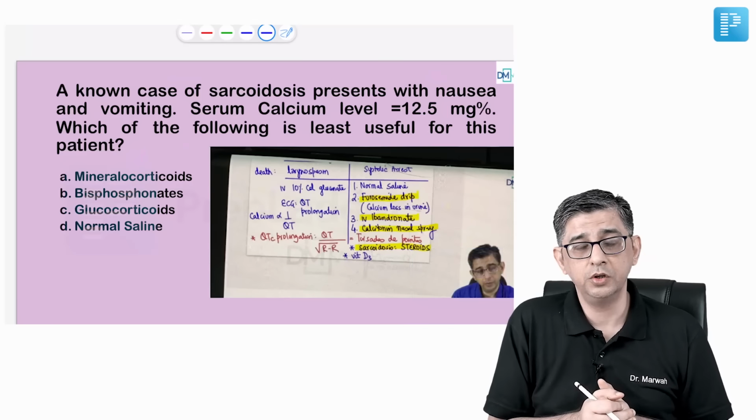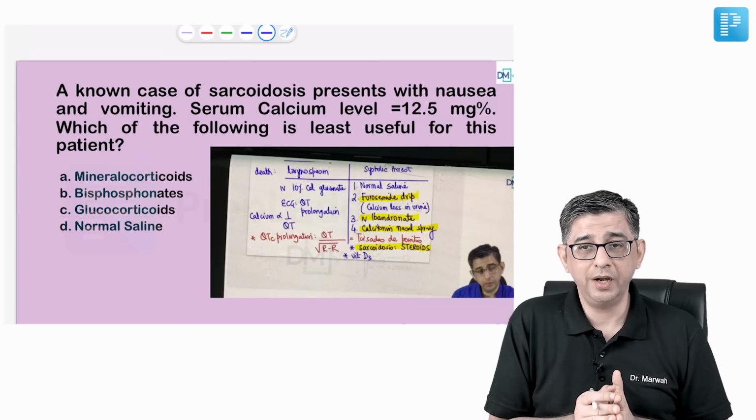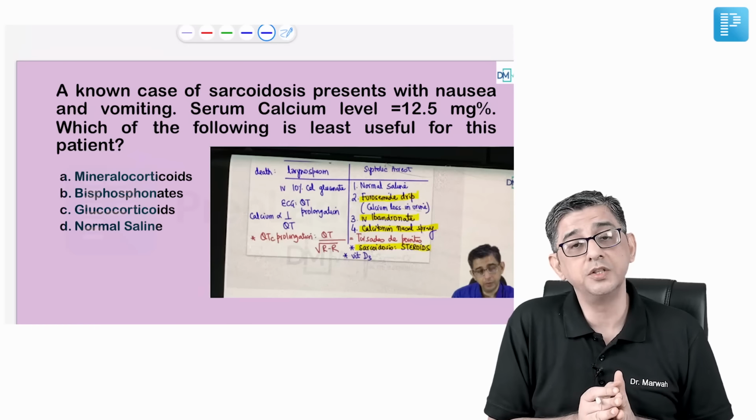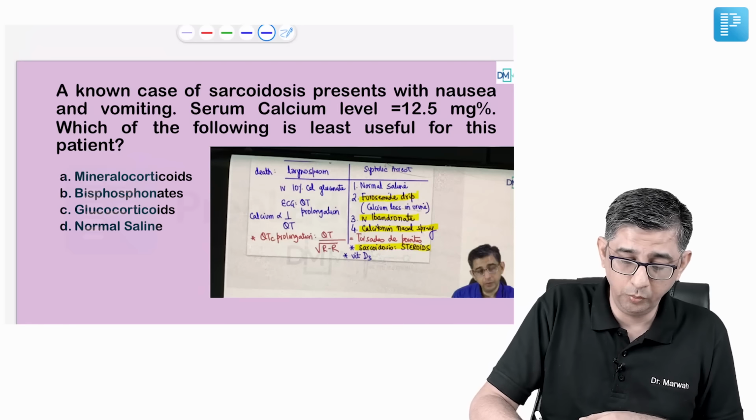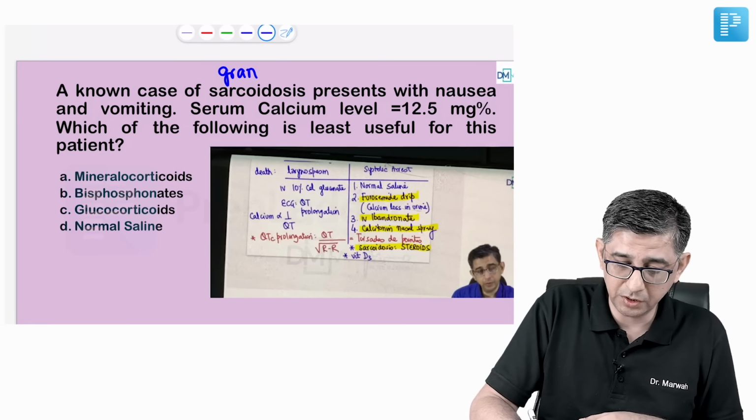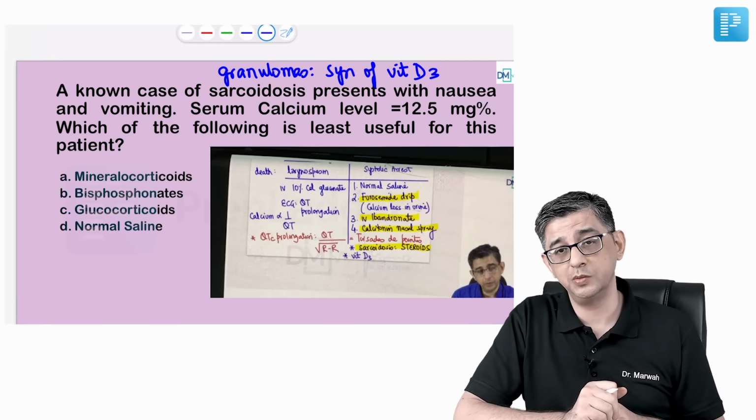The subsequent question talked about a patient of sarcoidosis. They love to ask about sarcoidosis, presenting with nausea, vomiting, and elevated calcium. You are anyway aware of the fact that there are non-caseating granulomas present in sarcoidosis, and these granulomas are responsible for the synthesis of vitamin D3, which is responsible for hypercalcemia in these patients.